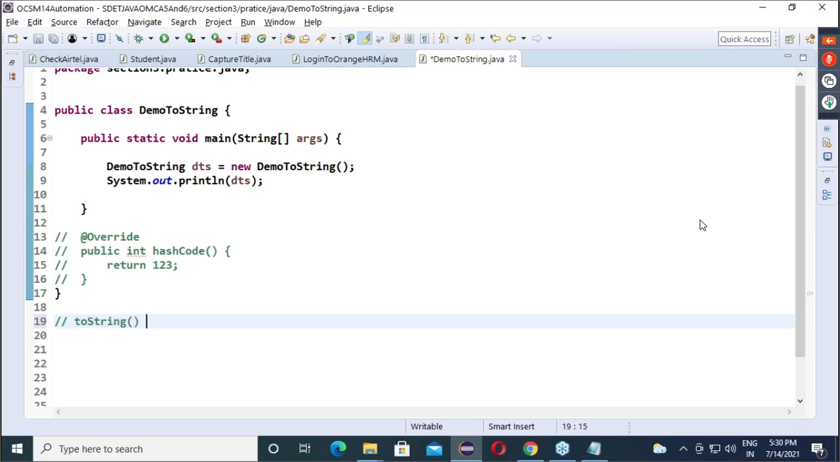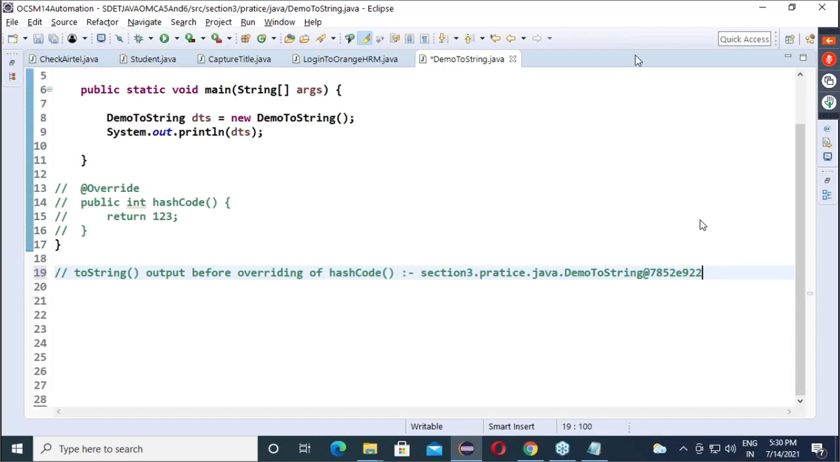So here we will say toString output before overriding of hash code. Is everyone getting? toString output before overriding of hash code is this one. Something like demo toString, package name dot class name, something.